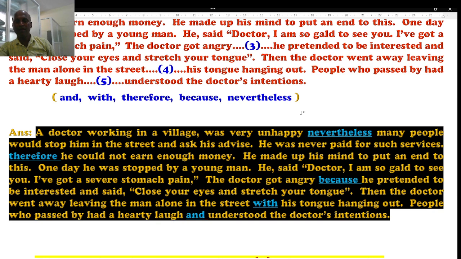Well, he made up his mind to put an end to this. So he decided that I have to stop this. One day he was stopped by a young man. In the same way, a man stopped the doctor in the street. He said, Doctor, I am so glad to see you. I have got a serious stomach pain.